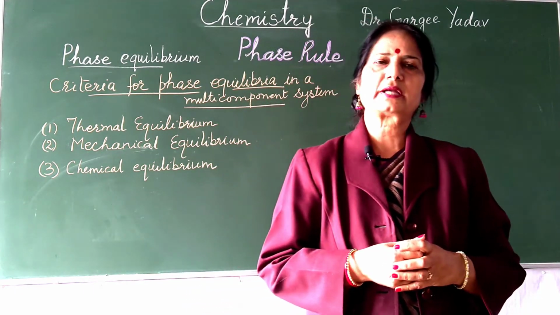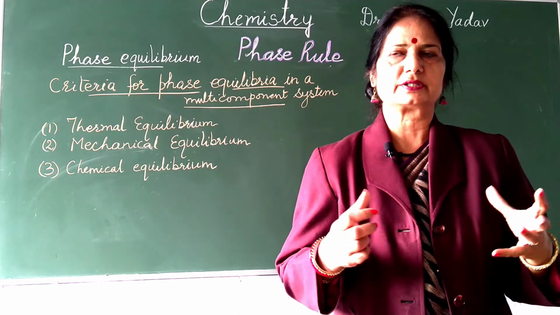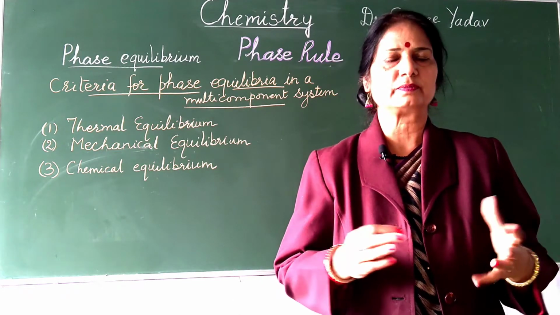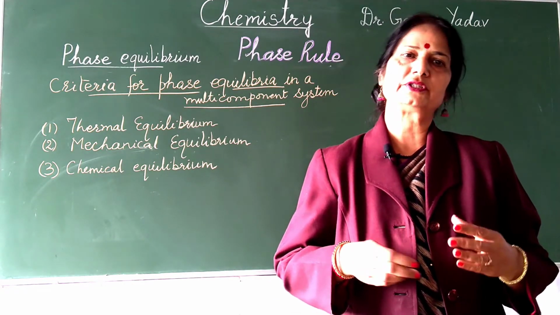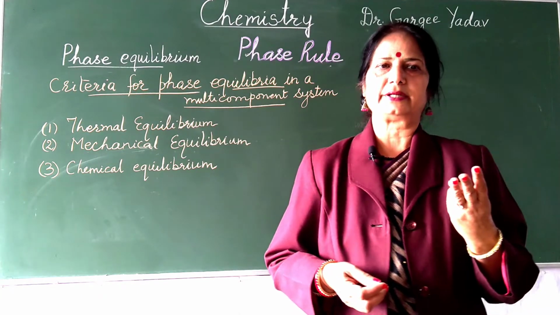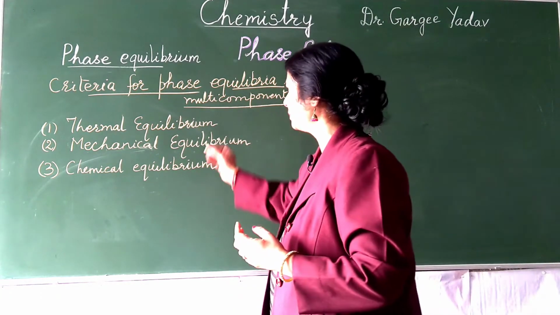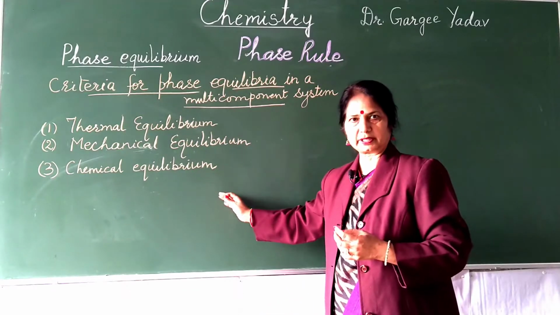What are the conditions which must be satisfied for a phase equilibrium involving many components? There are mainly three criteria: one is thermal equilibrium, another is mechanical equilibrium, and one is chemical equilibrium.